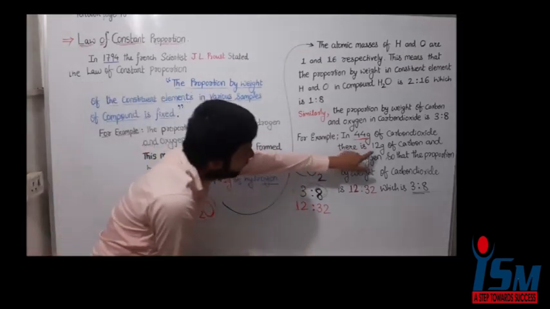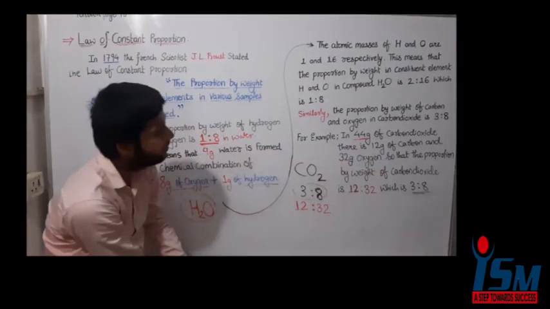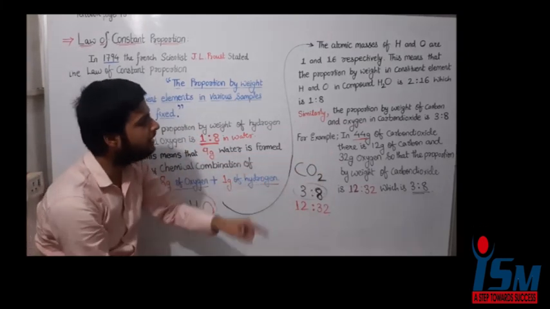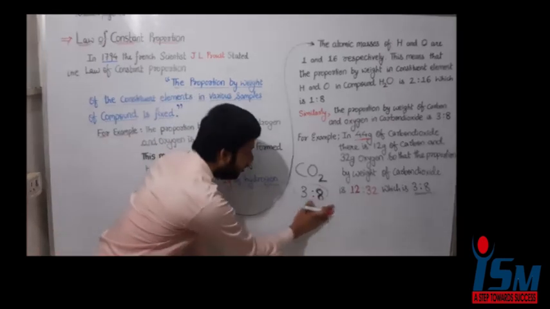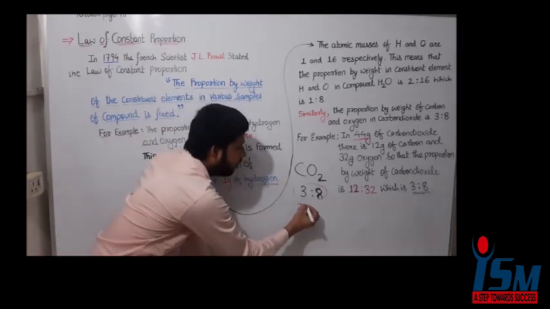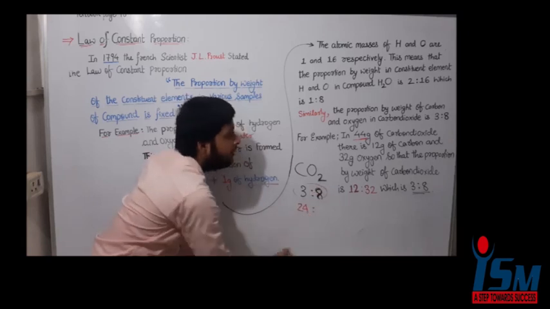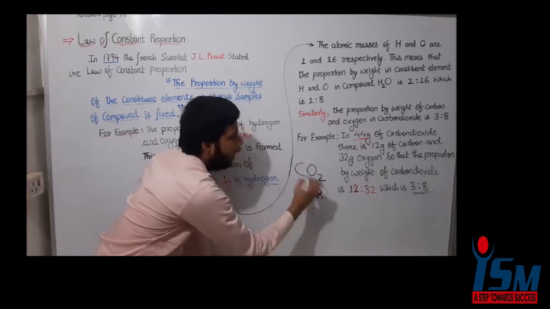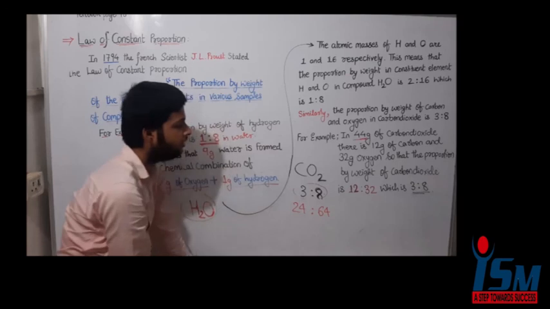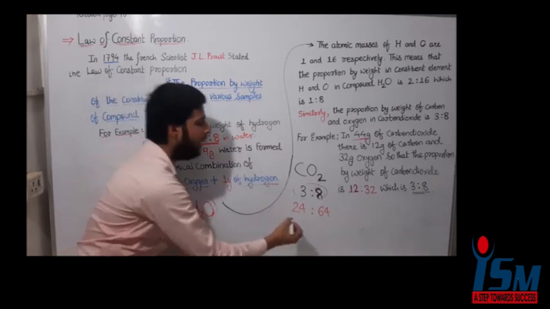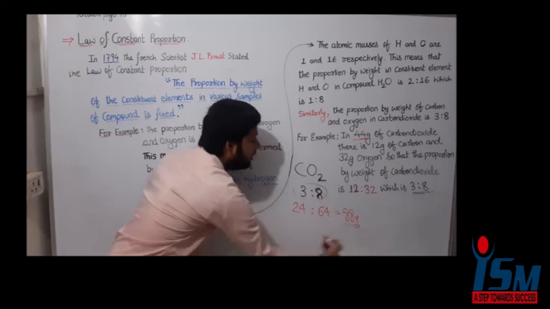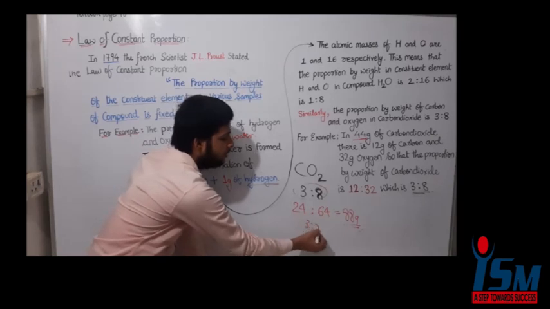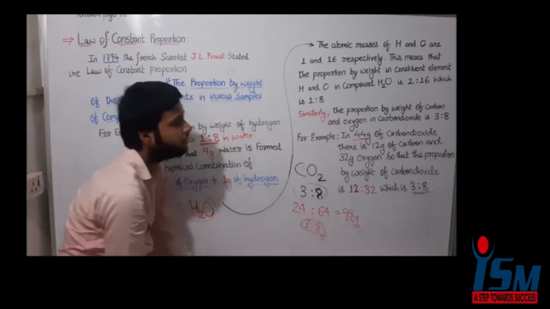Sir, 24 gram of carbon and 64 gram of oxygen chemically combine to form 88 gram of carbon dioxide. If we cancel it, the ratio is 3:8, which is always fixed.